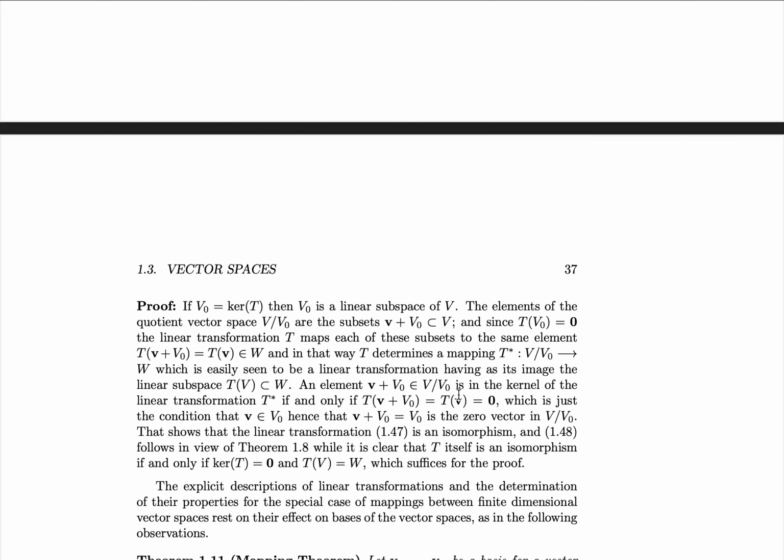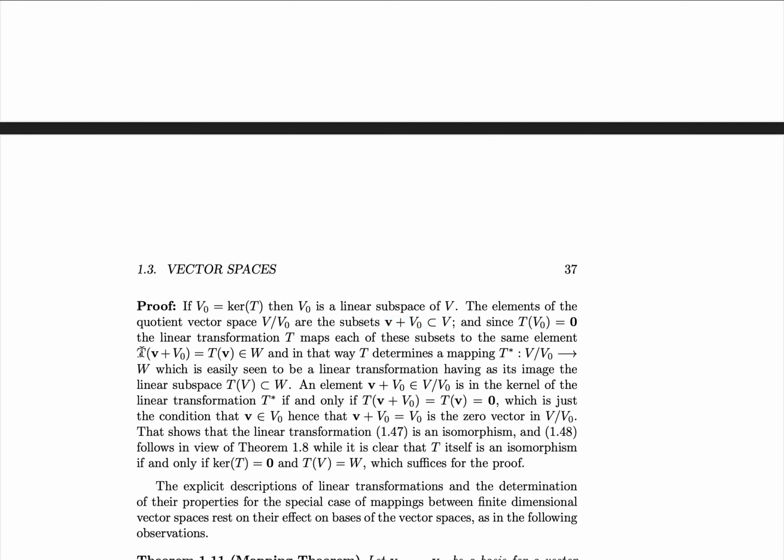Since we have a linear subspace, we know how to take quotient spaces of vector spaces. That means we can construct the quotient vector space V divided by V naught, and these are the subsets V plus V naught, where V naught is a subspace of V. And we'll note that T of V naught is equal to 0 vector, so the linear transformation T maps each of these subsets to the same element.